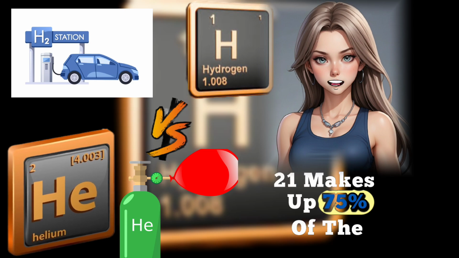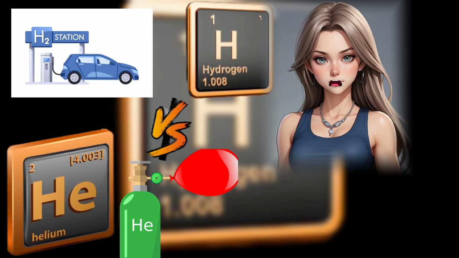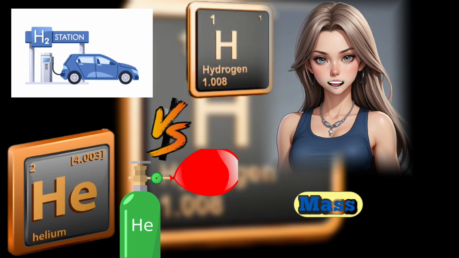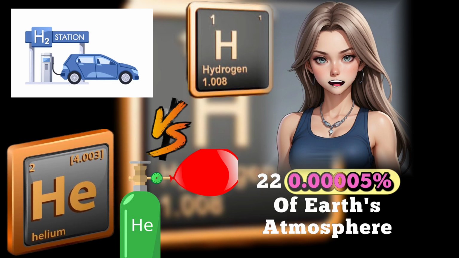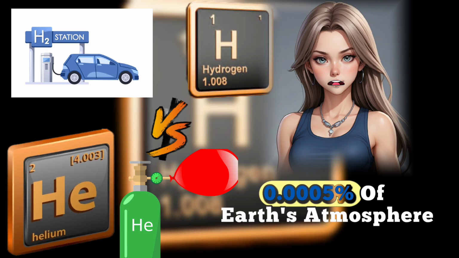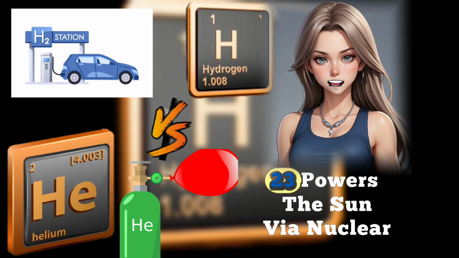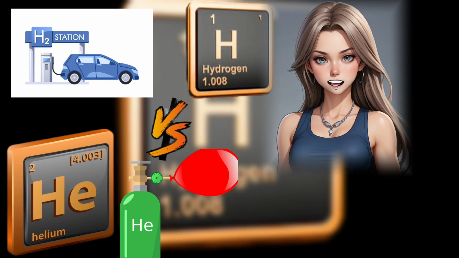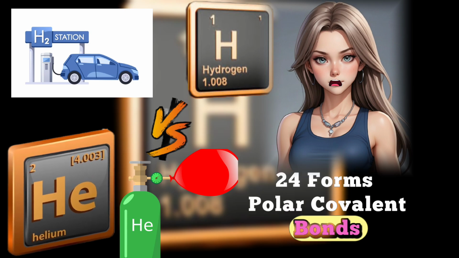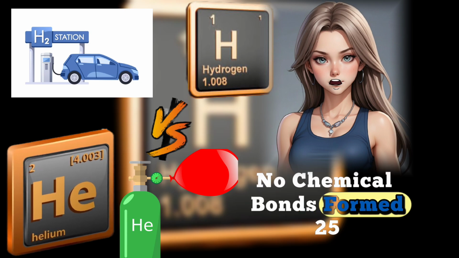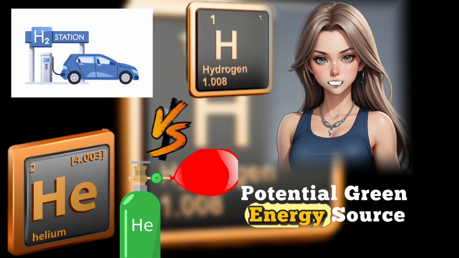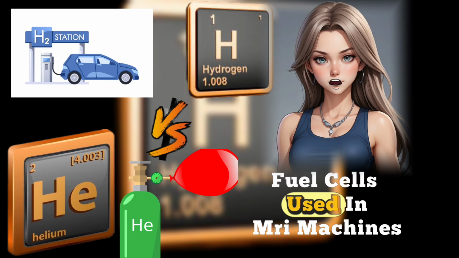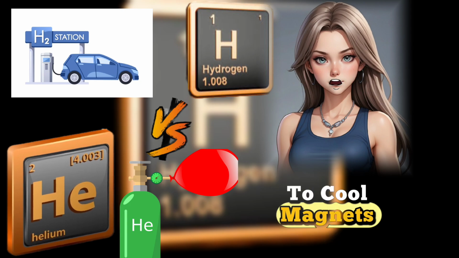21. Makes up 75% of the universe's mass. Makes up 24% of the universe's mass. 22. 0.00005% of Earth's atmosphere. 0.0005% of Earth's atmosphere. 23. Powers the sun via nuclear fusion. A byproduct of stellar fusion. 24. Forms polar covalent bonds. No chemical bonds formed. 25. Potential green energy source, fuel cells. Used in MRI machines to cool magnets.